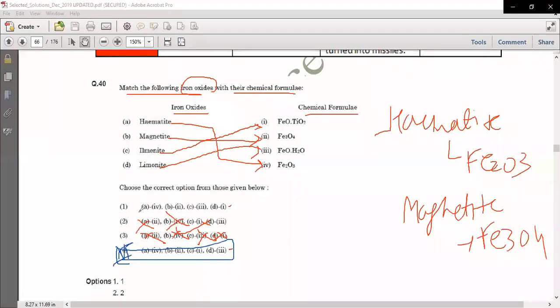Is it clear to everyone? Anyone having any doubt in this? Any of the participants? Clear? Any doubt? Okay.